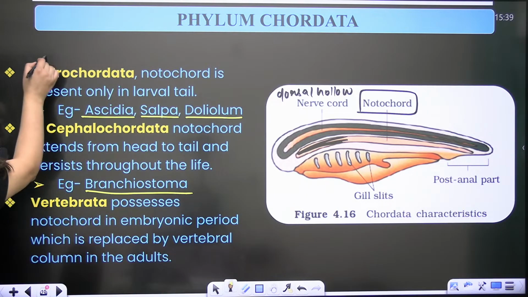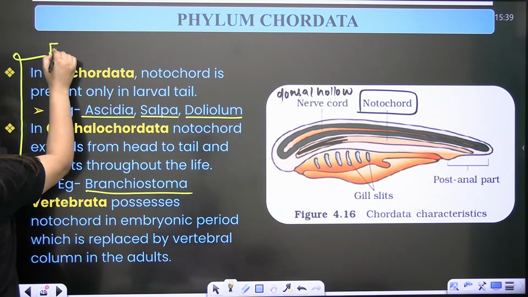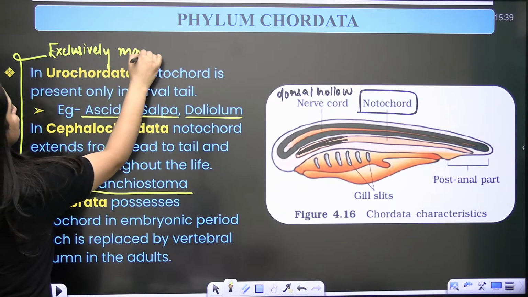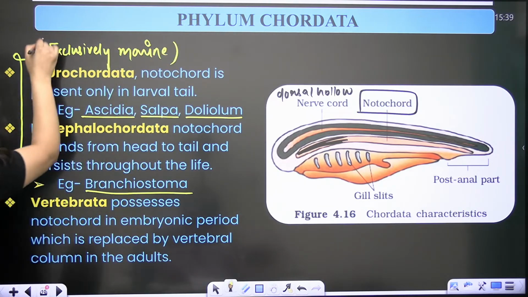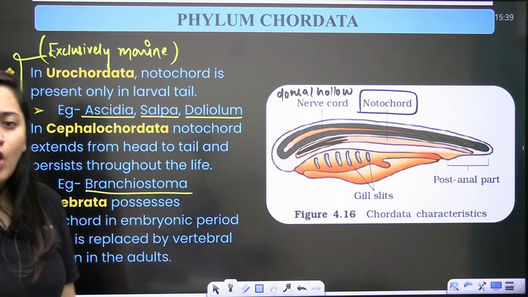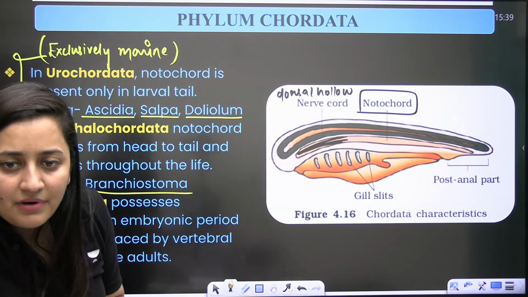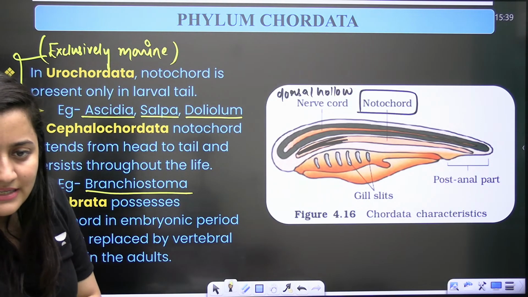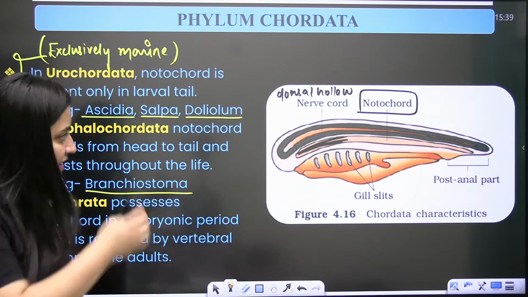Okay, so these 2 subphylums are also exclusively marine, right? Like all the organisms are there in the marine water. Fine? In the marine water.